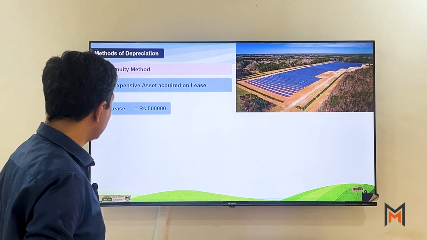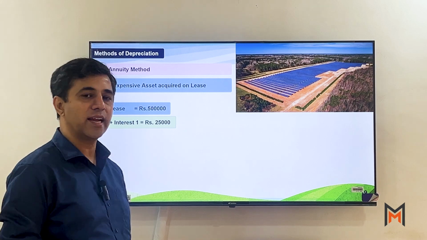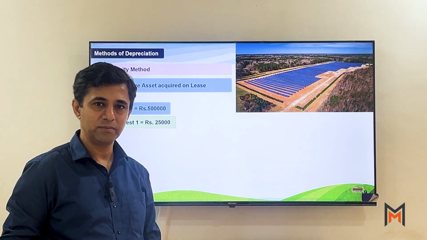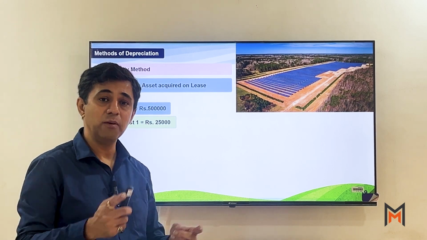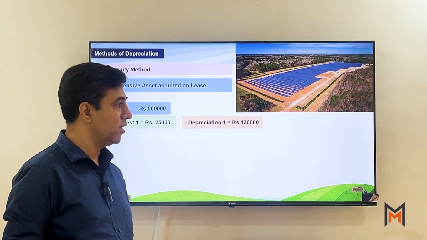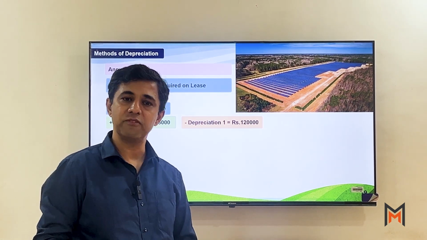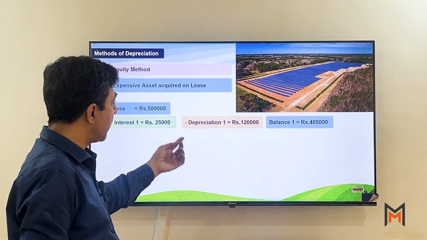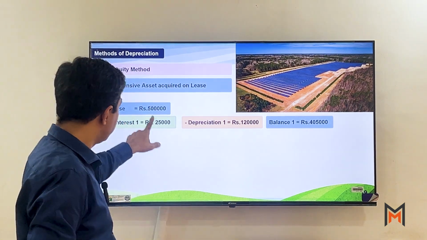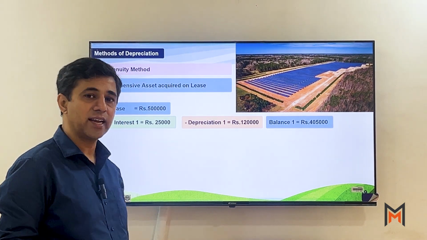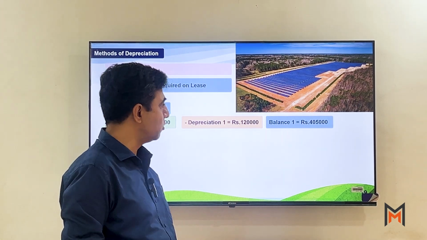Let's take an example to understand it. Lease is 5 lakh rupees. Let's say in the first year you are getting an interest of 25,000. Fine. So now your property value becomes 5,25,000. अब इस पर आप एक depreciation provide करोगे. Let's say depreciation is 1,20,000 since we are dividing it for 5 years. So now the value of your asset becomes 4,05,000. Sir, ये कैसे आया? 5 lakh plus 25, that is 5,25,000 minus 1,20,000 is your 4,05,000.